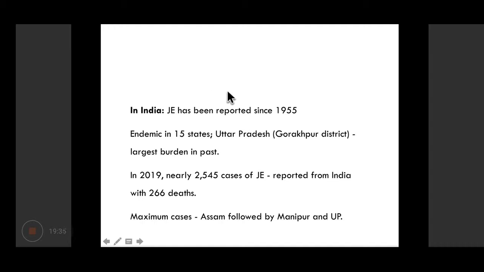In India, it is endemic in 15 states, and Uttar Pradesh, especially the Gorakhpur district, has the largest burden. In 2019, around 2,500 cases of Japanese encephalitis were reported with around 10% mortality. And maximum cases have also been reported from Assam.